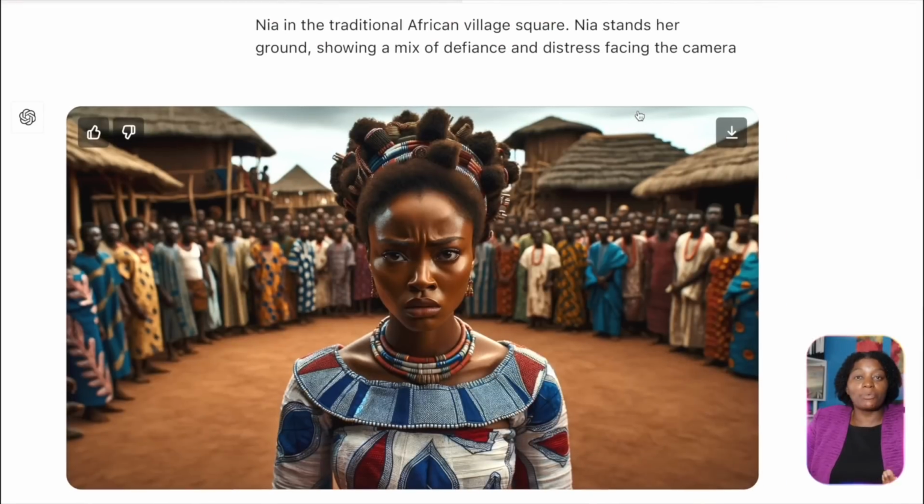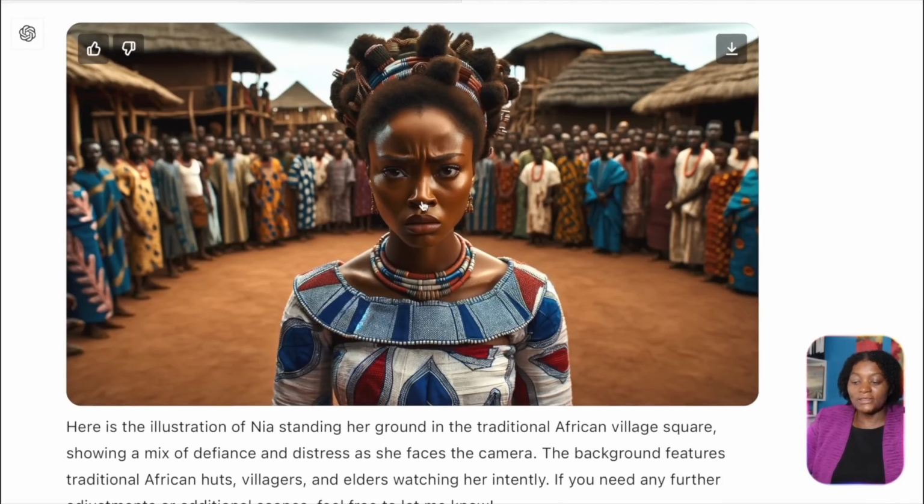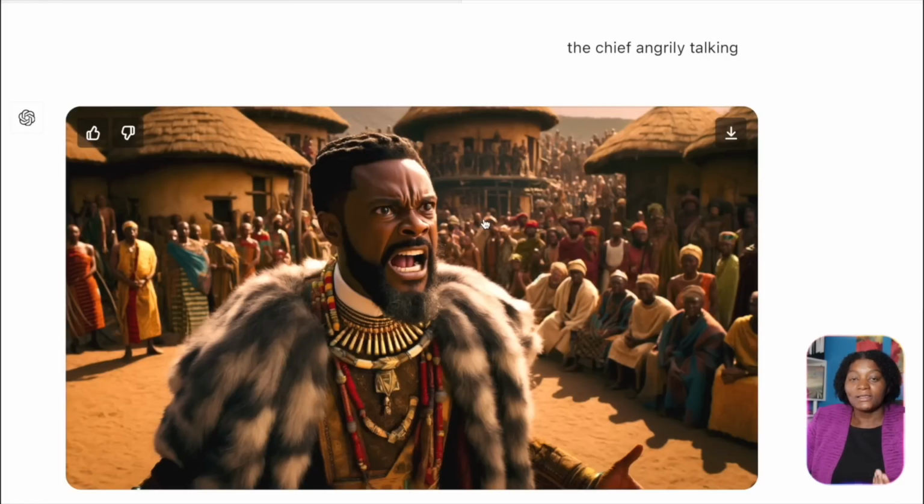So this is one of the prompts that I just copied and pasted, and I added this place facing the camera because I wanted her to be looking toward the camera. So now this is what it gives us. So you can see her dressing because of the dress that we had described. That's why she's dressed like this. Now I just said that they should give me an image of the chief who is talking angrily, and this is the image that we have had.